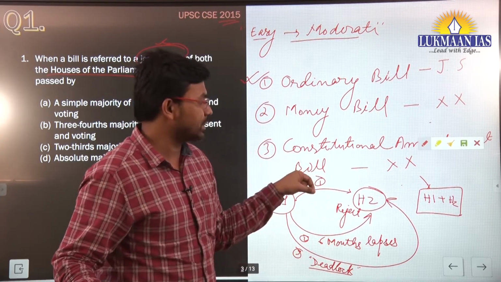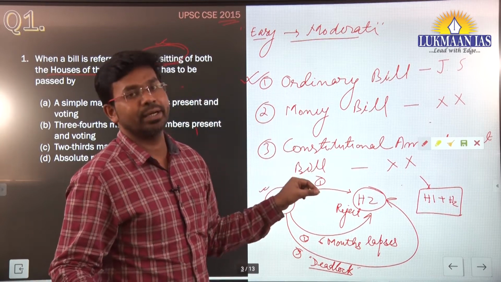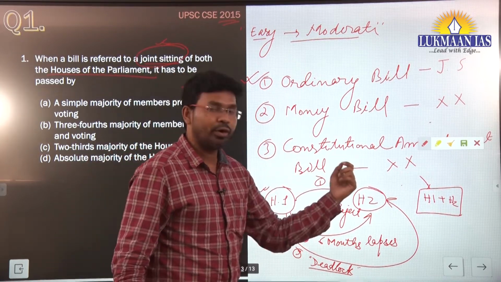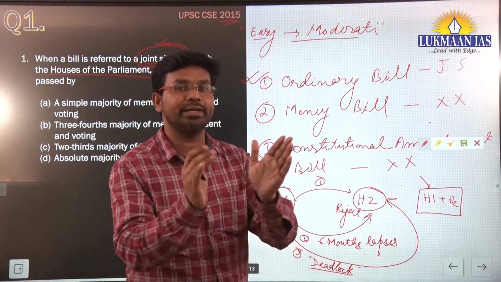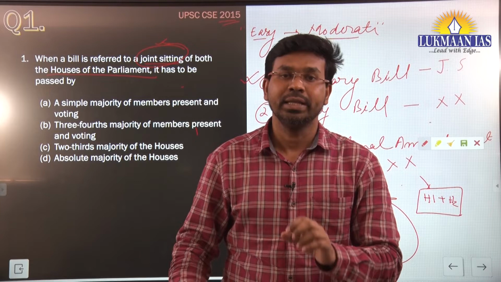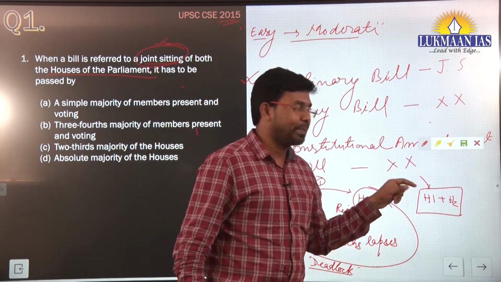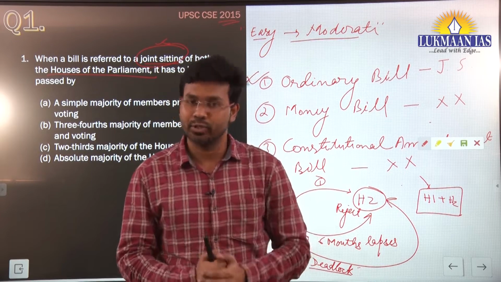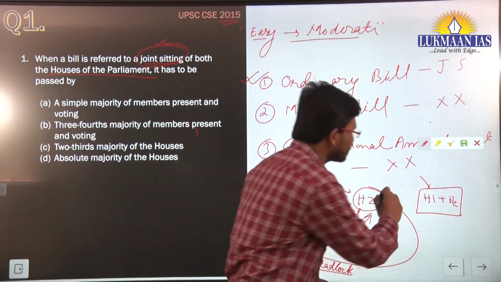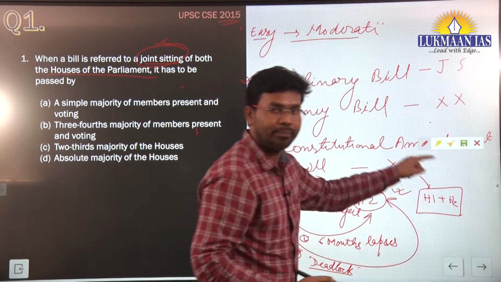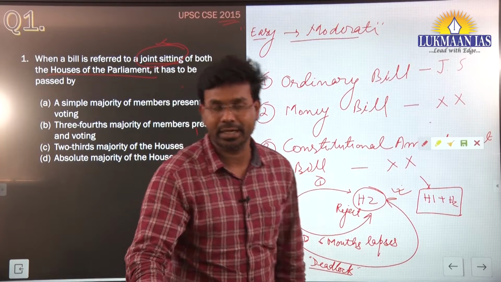So over here what is happening? The President of India can summon both the houses for a joint sitting. So that call for a joint sitting is given by the President of India. Then who presides over a joint sitting? The Speaker of the Lok Sabha presides over the joint sitting of both the houses, and once it is passed it will be considered as passed.